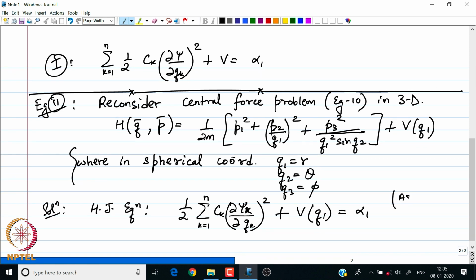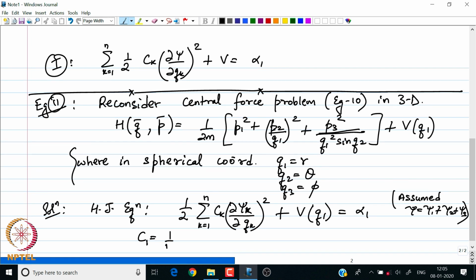I am assuming a separable solution, so we have assumed that psi is equal to psi 1 plus psi 2 plus psi 3. Then I also need to mention what my Ck's are.